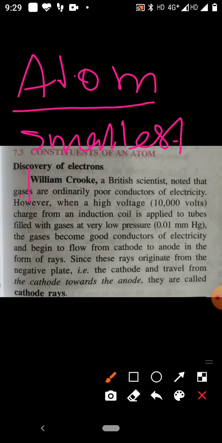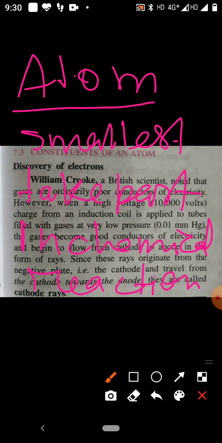Atom takes part in chemical reaction. So you have to understand what is the atom: smallest particle of element, exhibits all the properties of the element, may or may not exist independently, but takes part in chemical reaction.